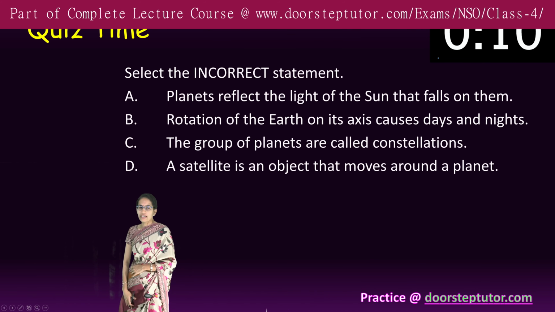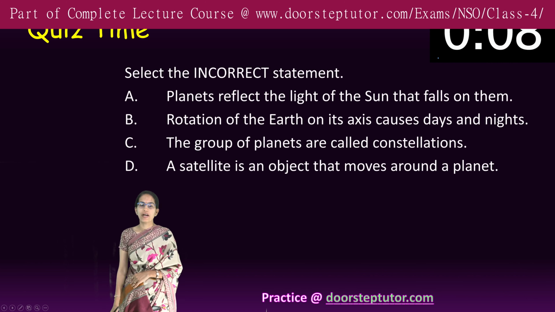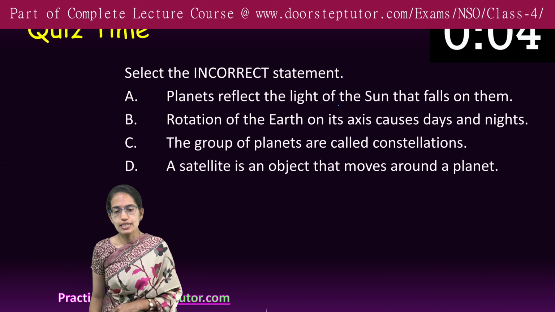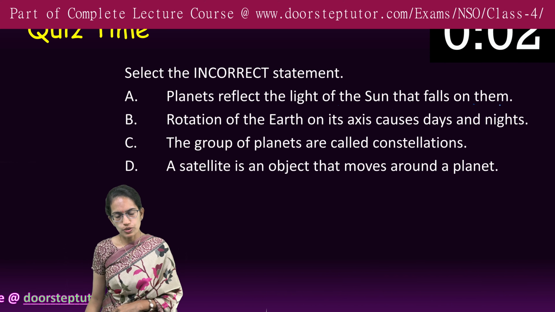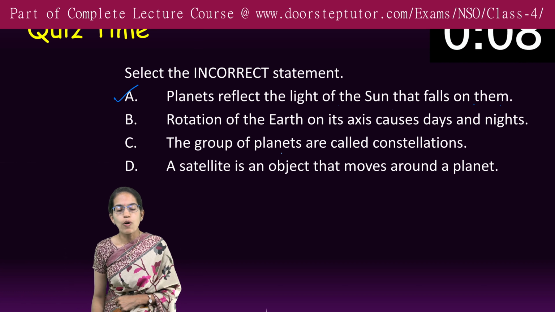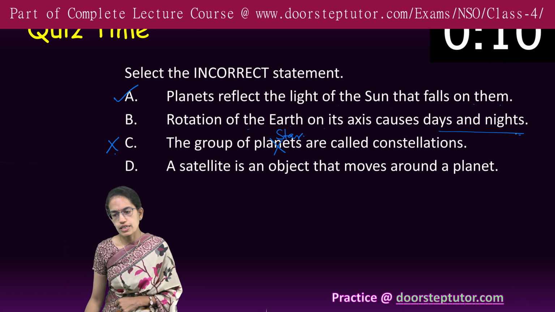Coming on to the next question, you have to identify the incorrect statement. Planets reflect the light of the sun that falls onto them. That's correct. They do not have their own light. The group of stars is known as constellation. So C is incorrect.